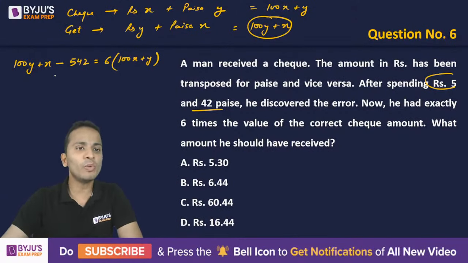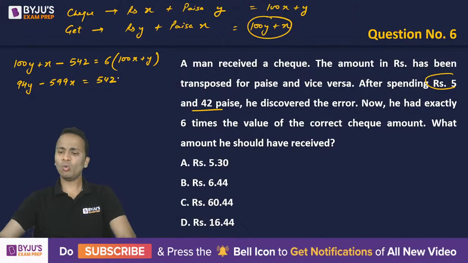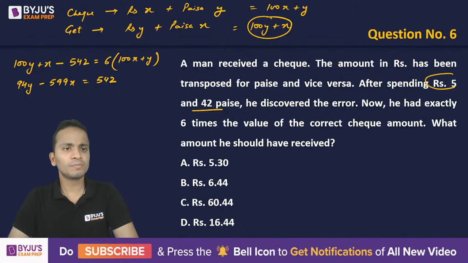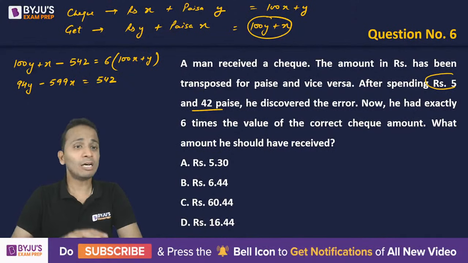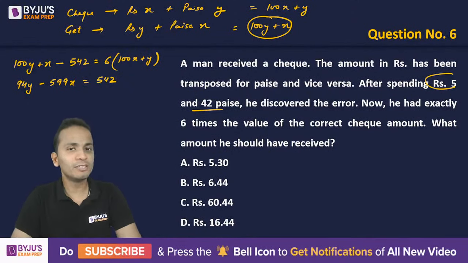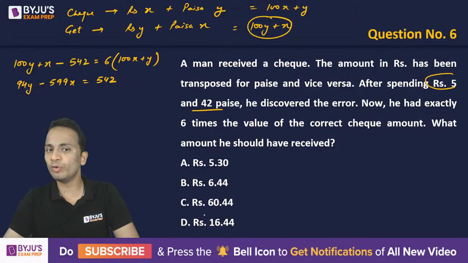Now let's make an equation out of this. So I can write 100y minus 6y, that is 94y, and x minus 600x, that is minus 599x, is equal to 542. Okay, now once you have got the equation, you will have to find the integral values of x and y. Since the coefficients are big, it will be better to go with the options.